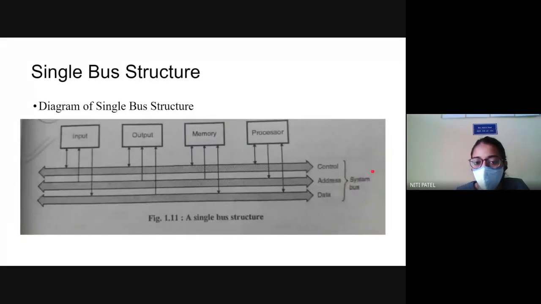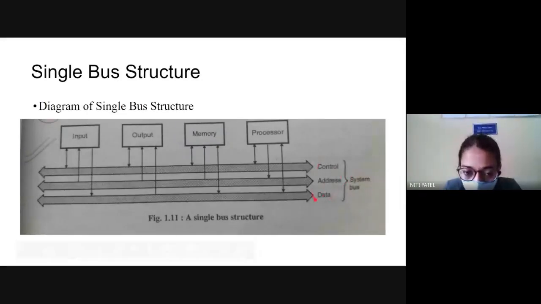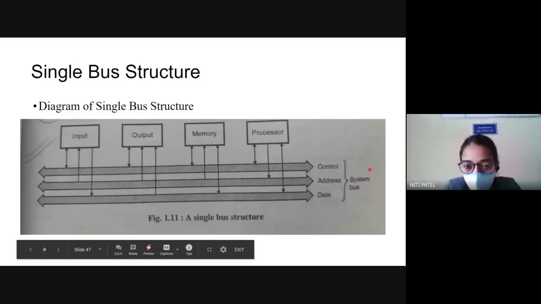Many times in the exam, it is asked for 3 marks or 2 marks: define the system bus and explain the types of system bus. So what are those buses? You have to explain all the 3 buses individually: control bus, address bus, data bus. These three buses together we call the system bus. Okay.